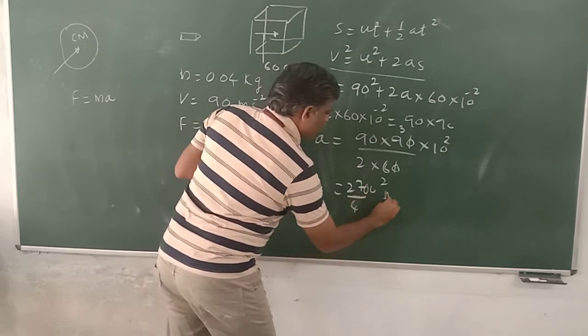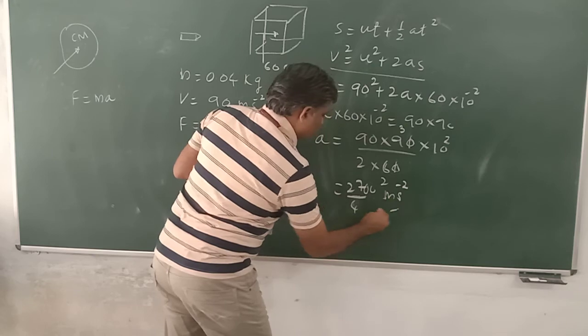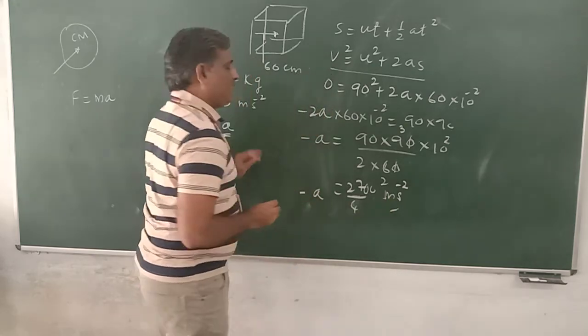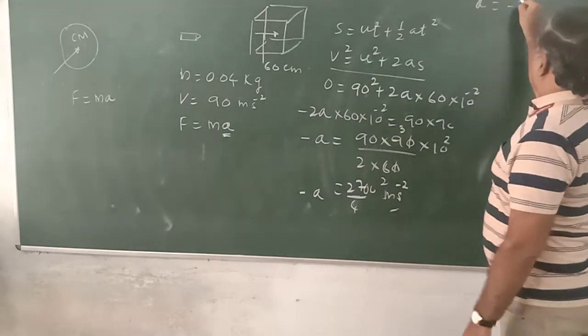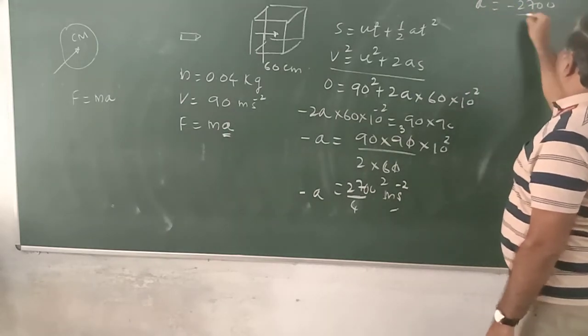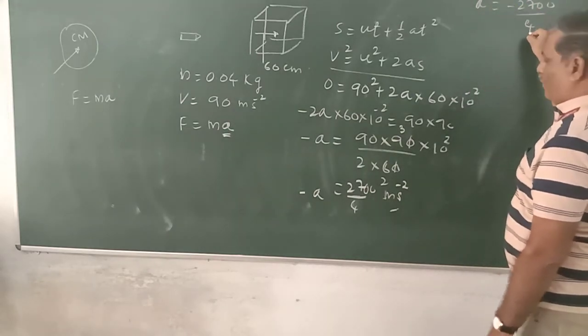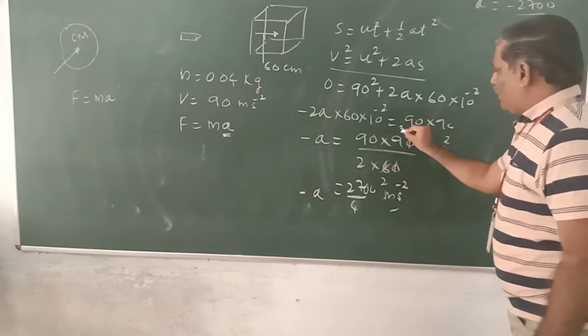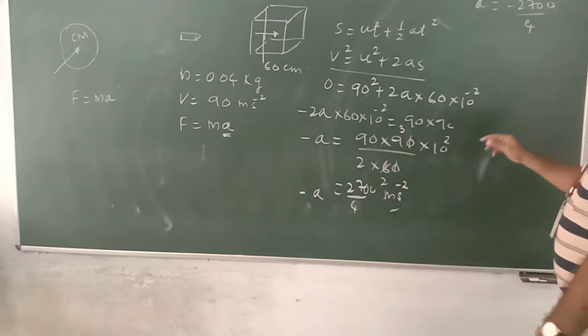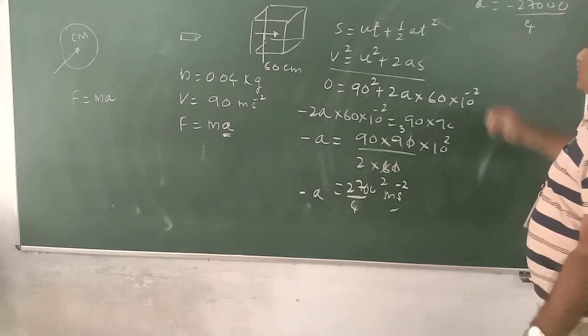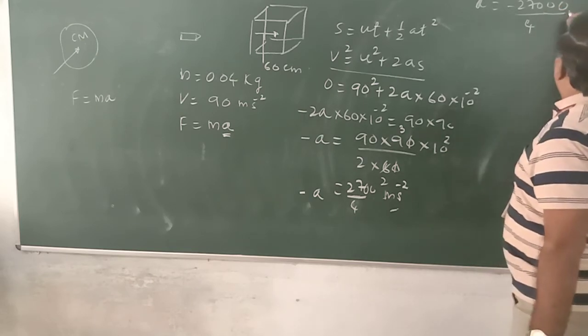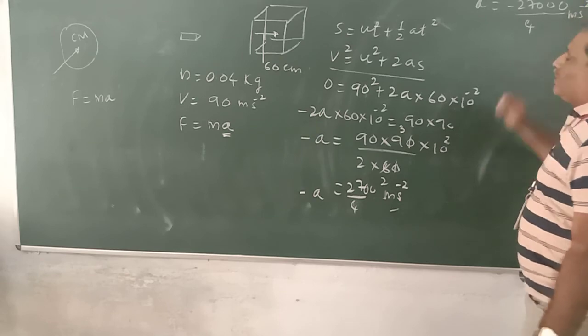Things are getting cancelled. This one is 2, this one will be 3, 27 by 4, in meter per second square. So a is equal to minus 2700 by 4 meter per second square.